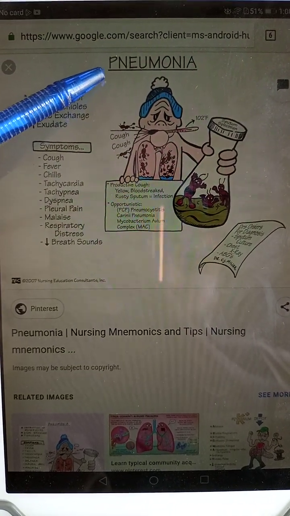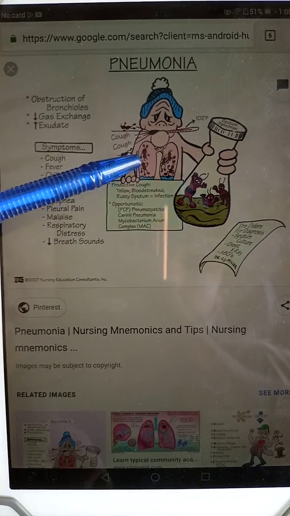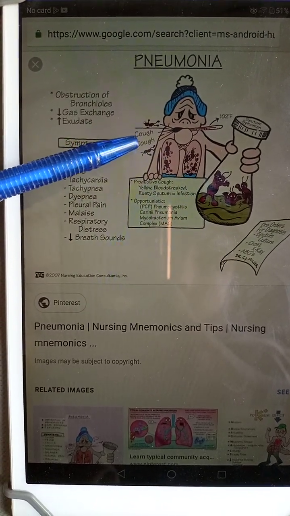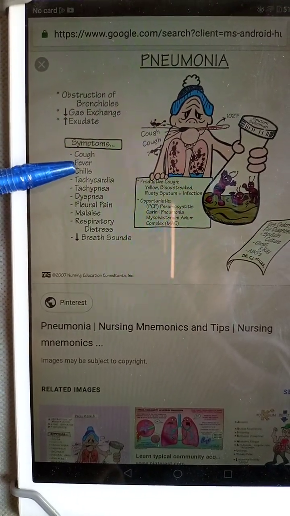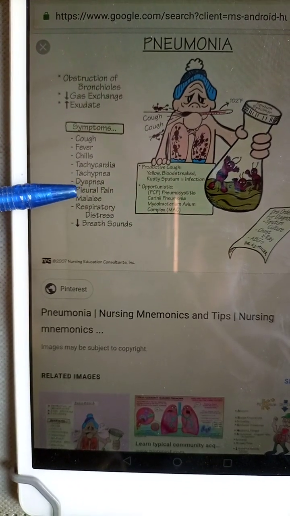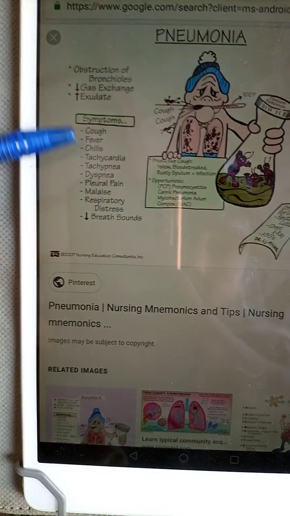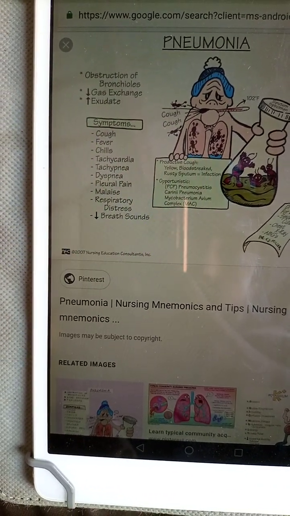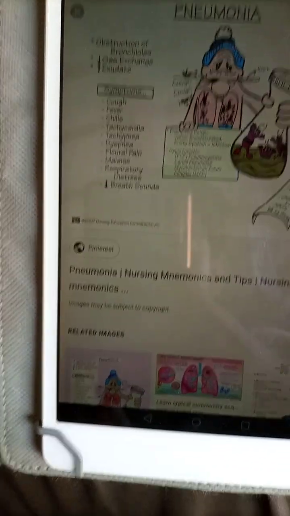Pneumonia is infection of lung parenchyma, and it causes cough, fever, chills, tachycardia, tachypnea, dyspnea, pleuritic chest pain, and respiratory distress. And there are different causative agents of pneumonia.